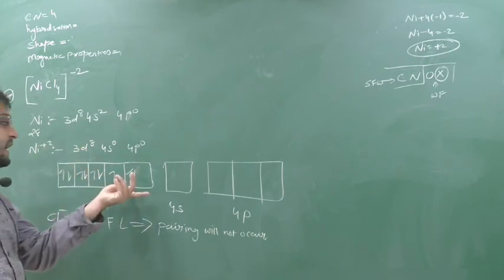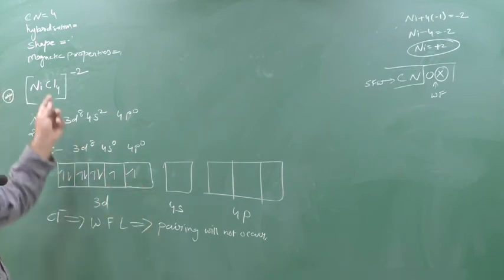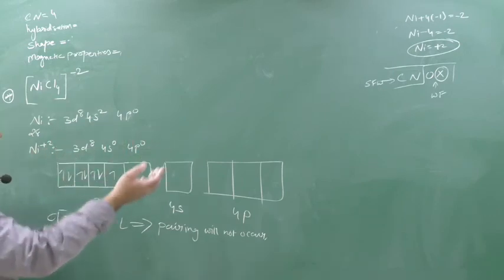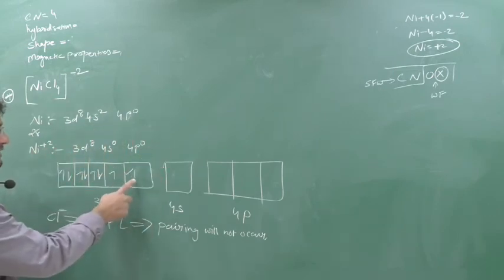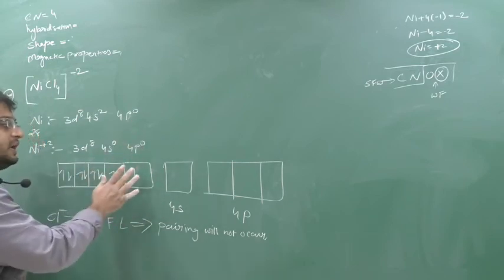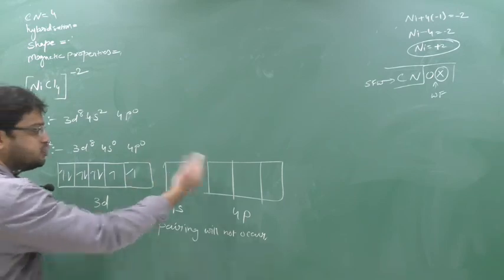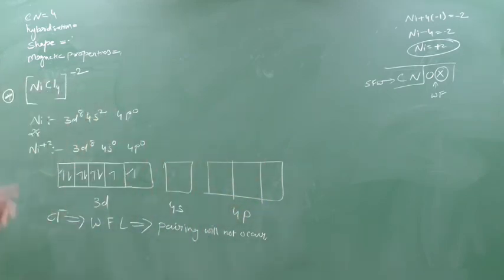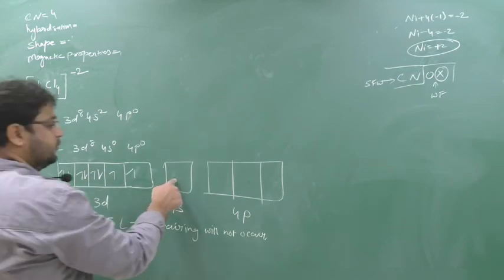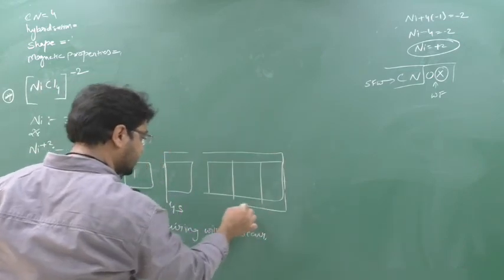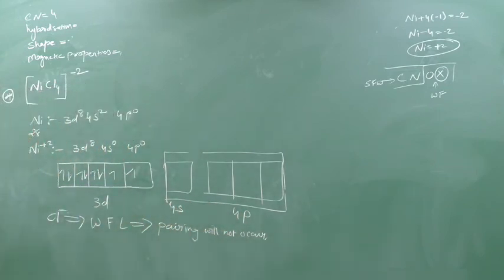If it is completely empty, then only a halogen can come, because each chloride will provide one lone pair. Two electrons will come. There is room for only one, so these two will not be counted. If this is empty, only then will it come here. Now it is not completely empty, so leave these two. From here, the completely empty ones will accept. So how many chlorines are there? 4. So here one chlorine will come: 1, 2, 3, 4. So this will overlap.